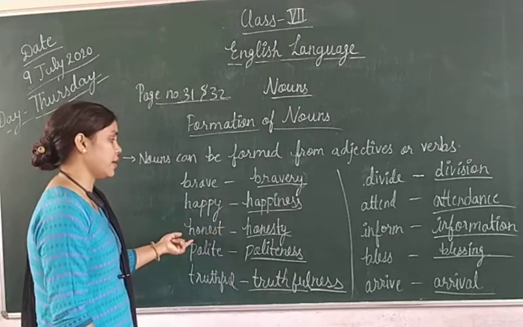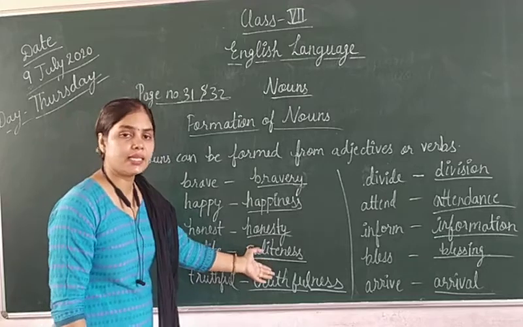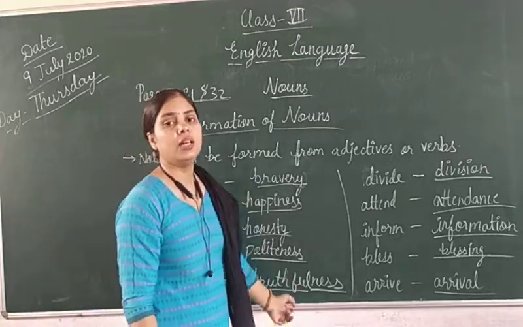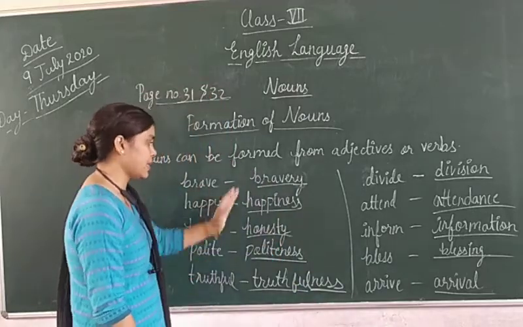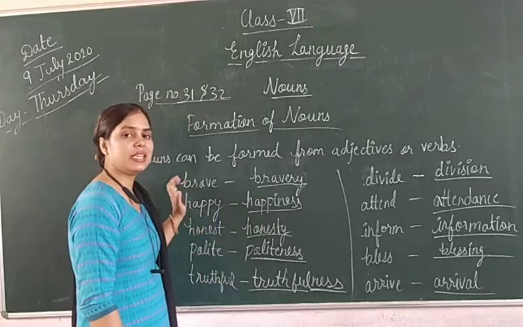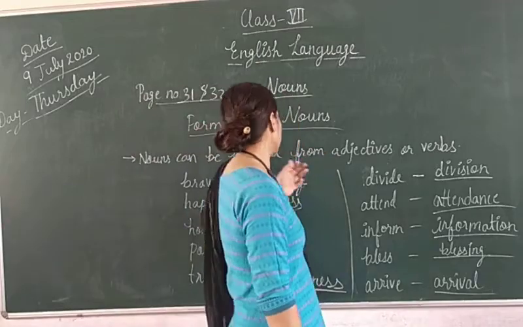Then honest. Honest becomes honesty. Polite becomes politeness, and truthful becomes truthfulness. So these are the adjectives and these are the nouns which we form from these adjectives. Okay. Now move on to the next.